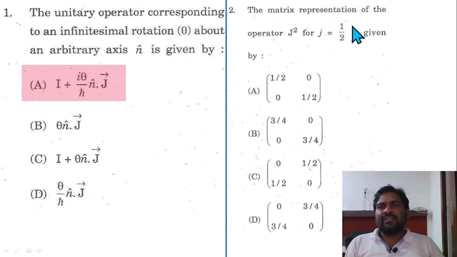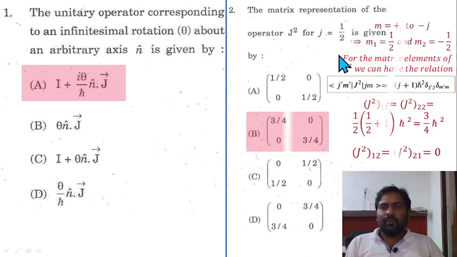Question 2. The matrix representation of the operator J square for j equal to 1/2 is given by. The matrix representation is equal to j(j+1) h cut square delta j' j delta m' m. So jm is the basis of the matrix and here j is equal to 1/2. So for diagonal elements 11 or 22, this term will survive, only diagonal terms survive here. So j(j+1) h cut square, j equal to half, so half into half plus 1 h cut square, that implies 3/4 h cut square.